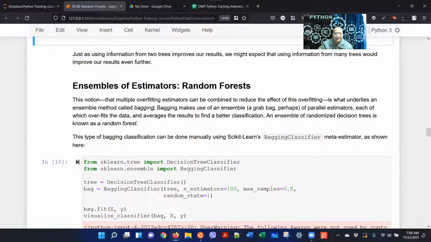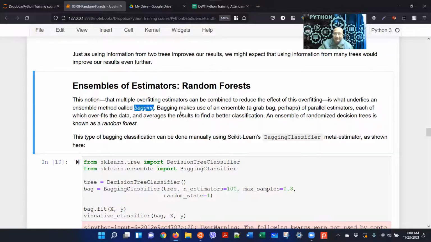Okay, I'll show you what bagging is. Bagging makes use of an ensemble, a grab bag perhaps, of parallel estimators, each of which overfits the data, and averages the results to find a better classification. The ensemble of randomized trees is known as the random forest.